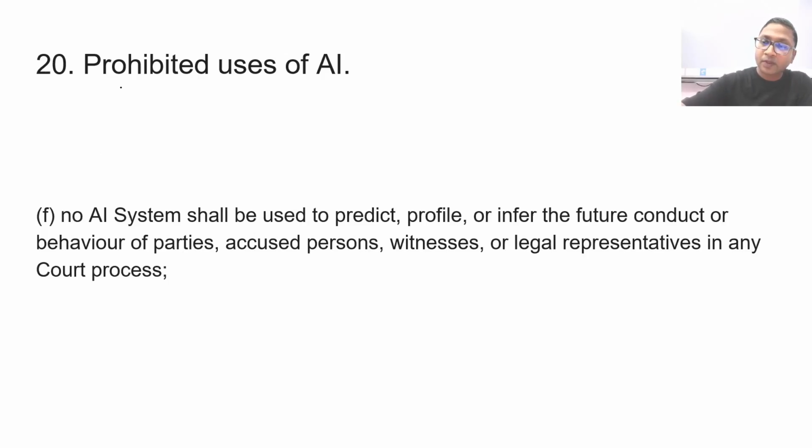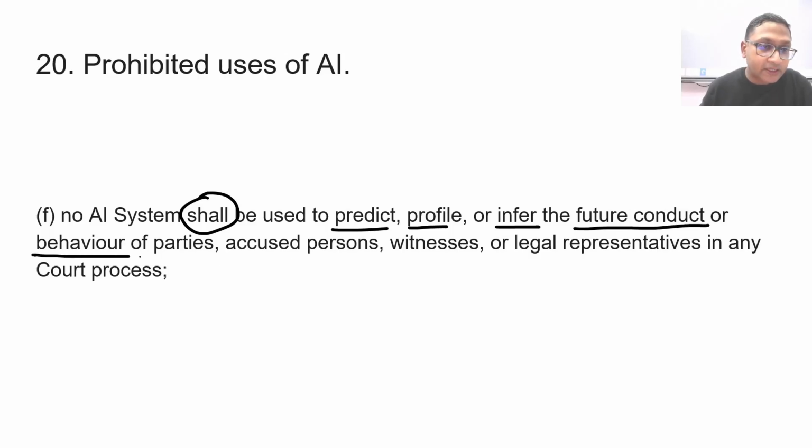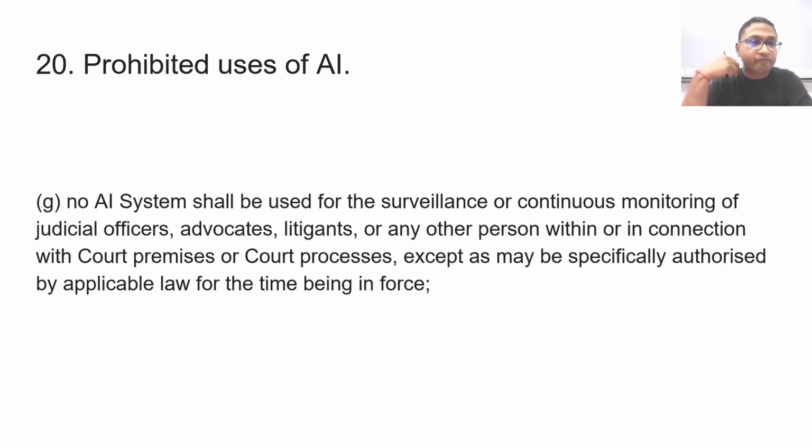Then, no AI system shall be used to predict, profile, or infer the future conduct or behavior of parties, accused persons, witnesses, or legal representatives in any court process. So again, no AI system shall be used to predict, profile, or infer the future conduct. This is pretty clear from the language here, and it does not matter which kind of AI it is. Right? All these things are really things that should not be used.